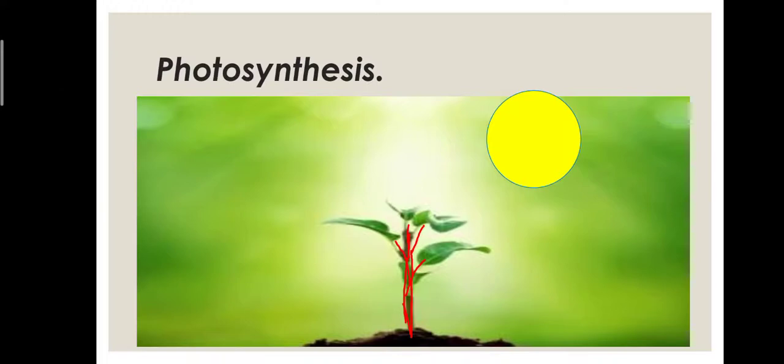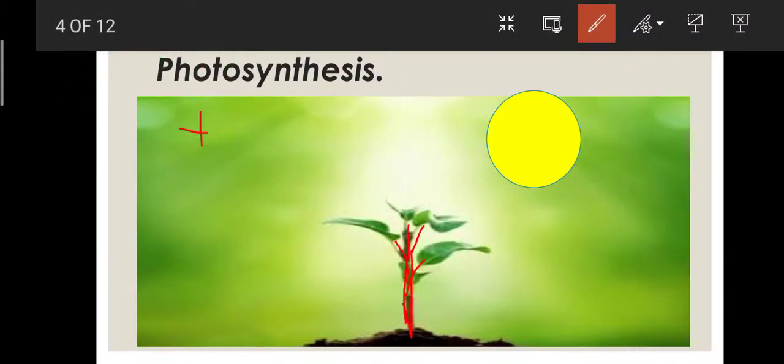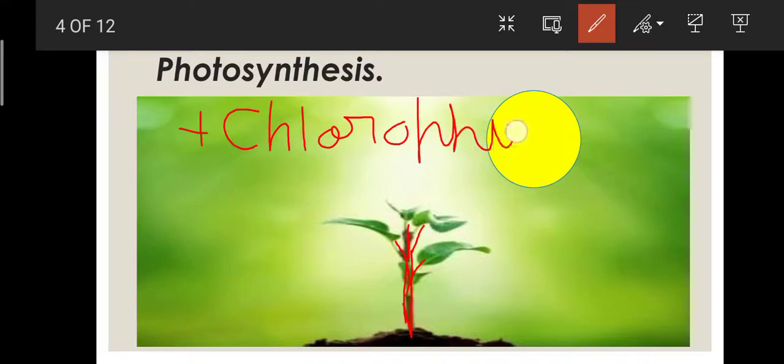Now let's again talk about the necessary conditions for photosynthesis. The first is the presence of chlorophyll, and the second condition is the presence of sunlight.